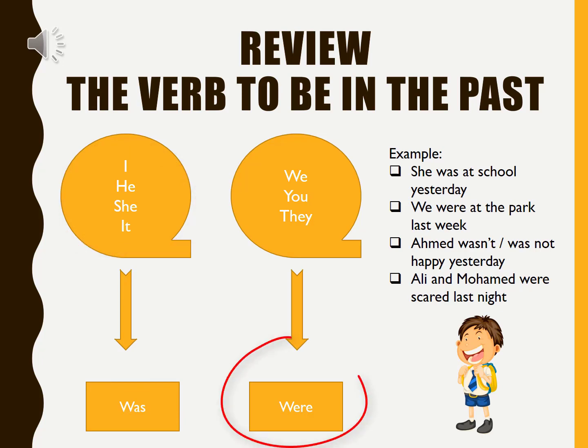But were, we use it when we have we, you, or they. We have also seen the different formats of the verb to be in the affirmative, negative, and interrogative. But now we are going to see all the other verbs in the past, not just the verb to be. Okay? So let's read the text.